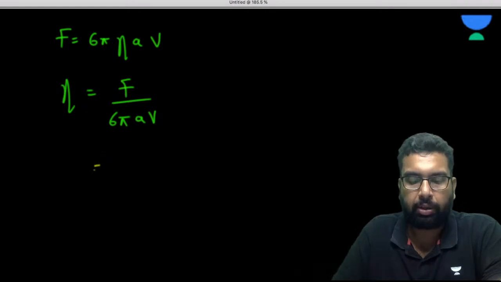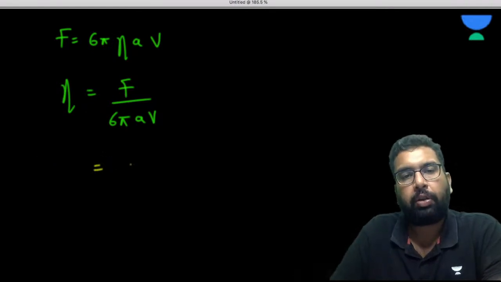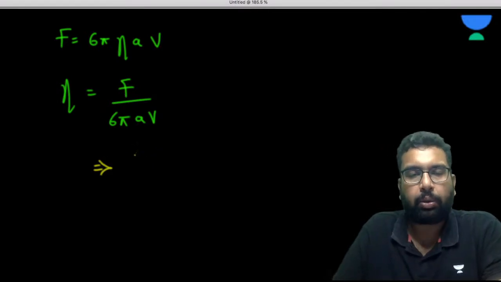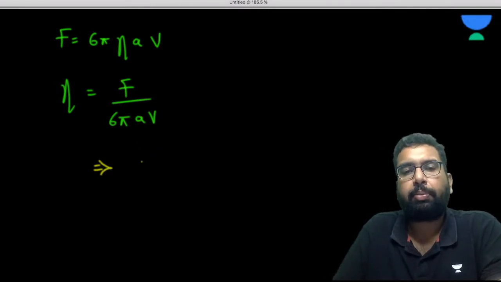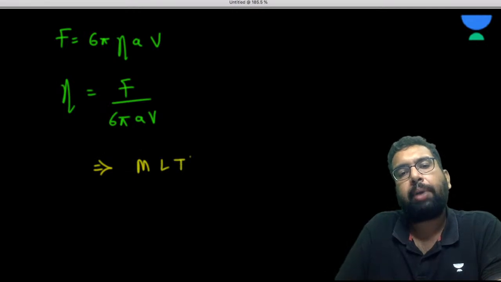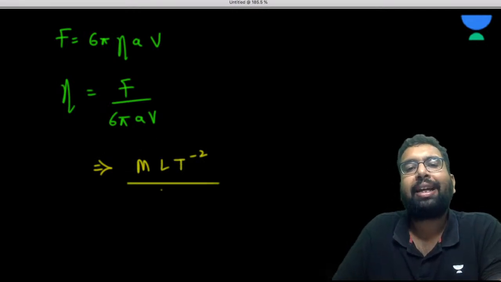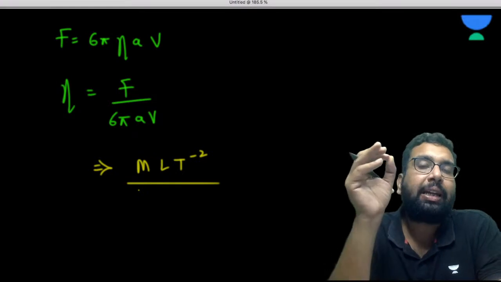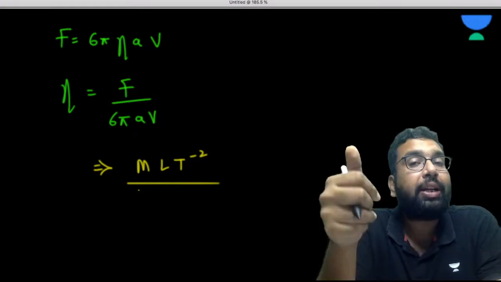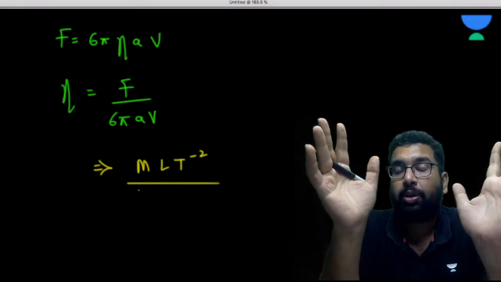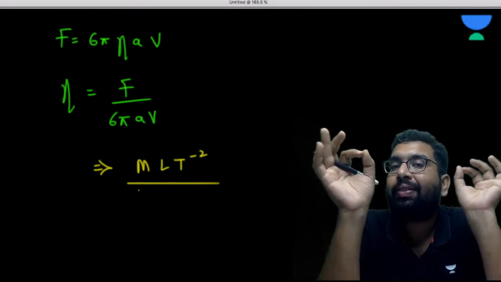Now, what is the dimension of force? MLT minus 2. 6 pi has no dimension. I'm just doing it the way you must do it in your examination, where we don't have much time. A is a distance. Please read the question; you have to read it right, even in a hurry.